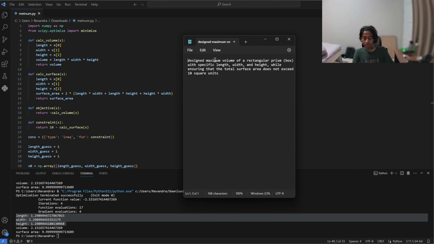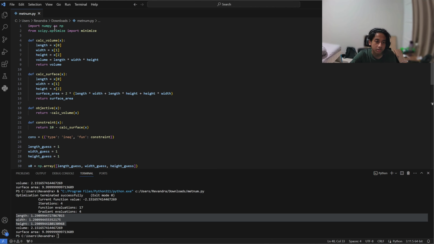After that we move to the next step, which is the initial thinking. The initial thinking is that we have to find the length, width, and height of this box, but not exceed 10 square units of surface area. After that we move to the idealization. Like I said before, we want to solve it using Python. So let's move on to the last step, which is the idealization and how to solve it. Let me explain it step by step.